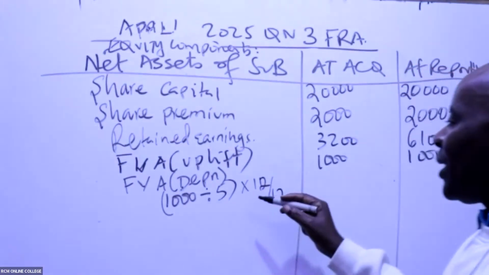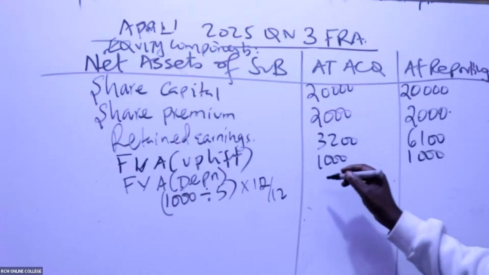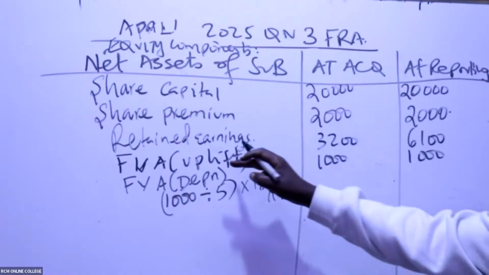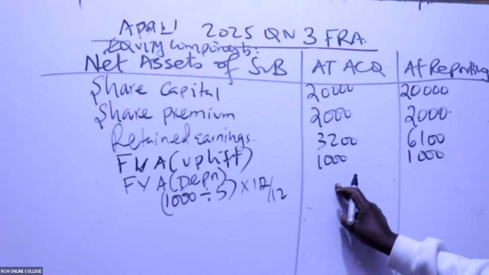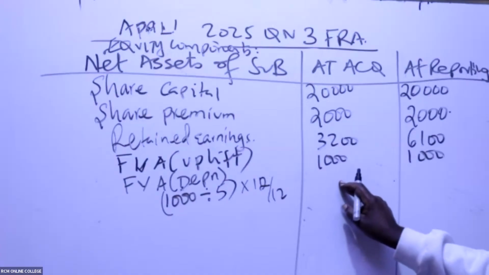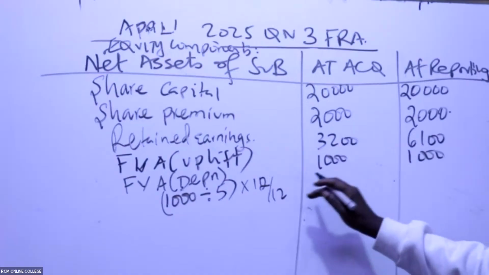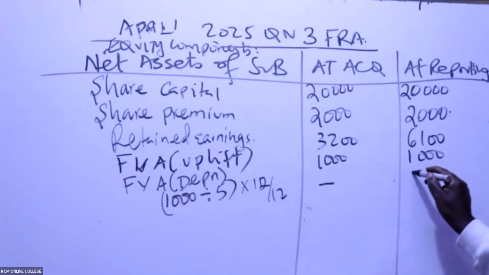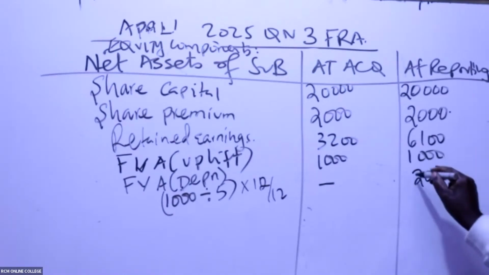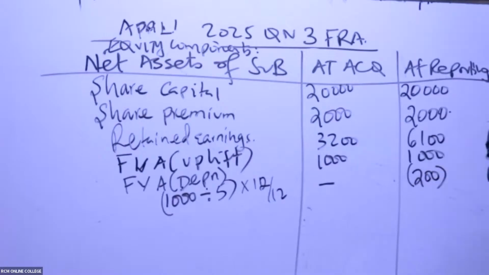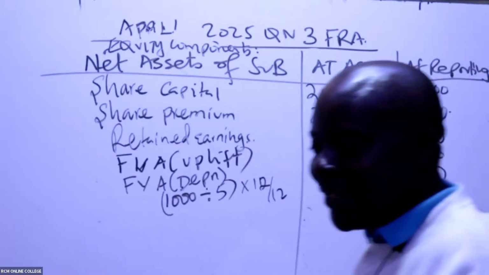So this will give us basically 1,000. Can I write depreciation here when this fair value is brand new? Can I write depreciation at acquisition? No. The depreciation in this case will be written here. It's 200. And now remember, this is loss in value.